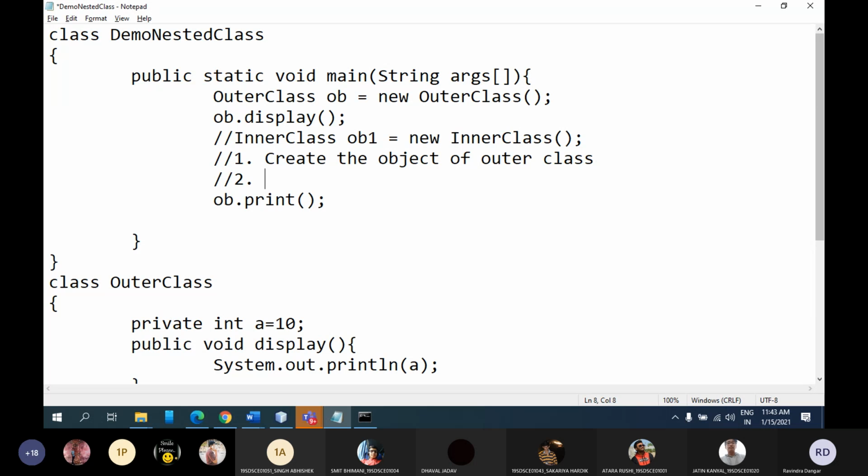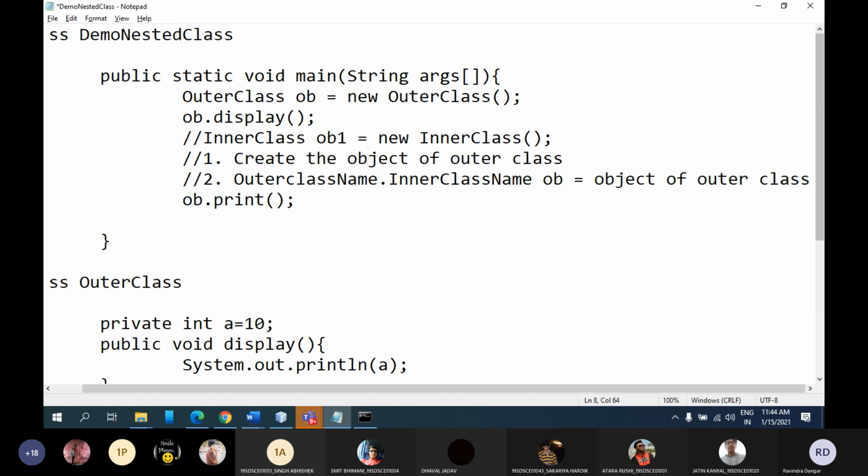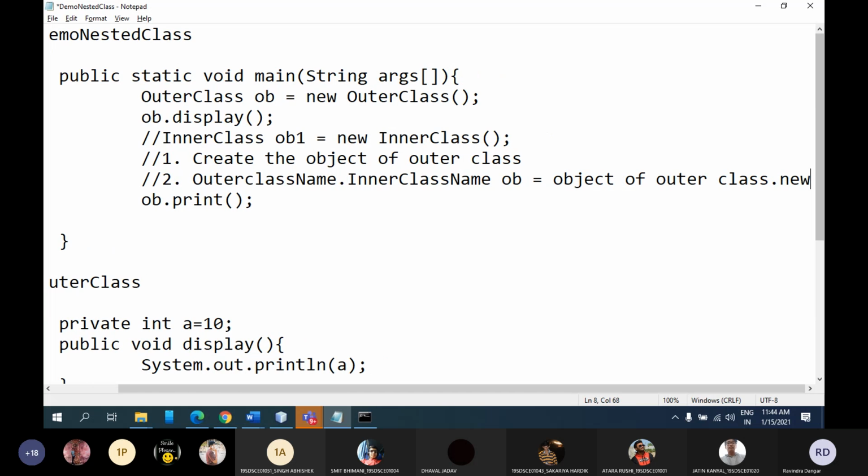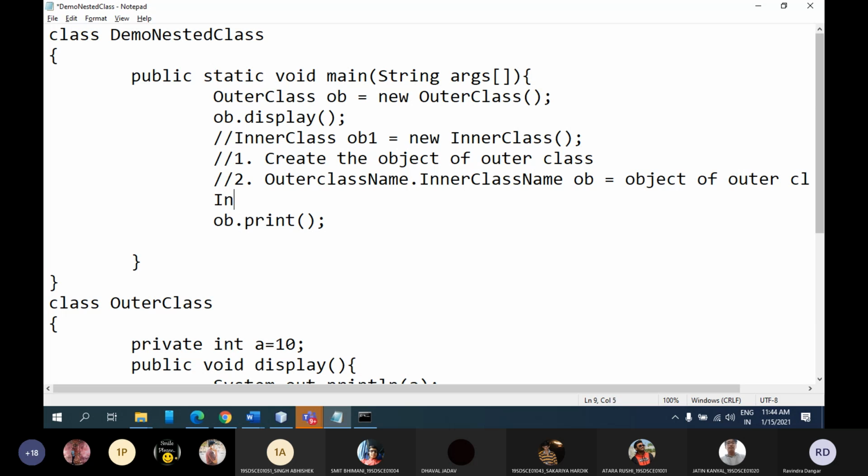Syntax is outer class name dot inner class name, then object equal to object of outer class dot new keyword, then inner class name. I am repeating again, don't worry. Let me write it here only.